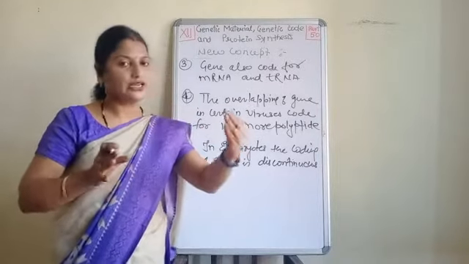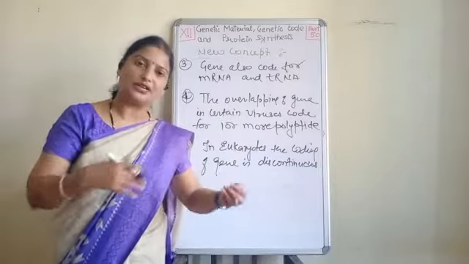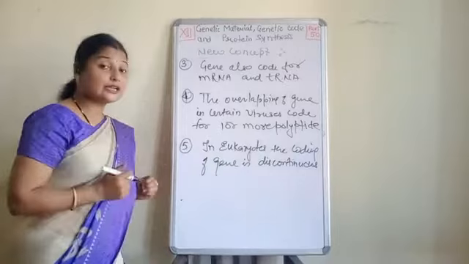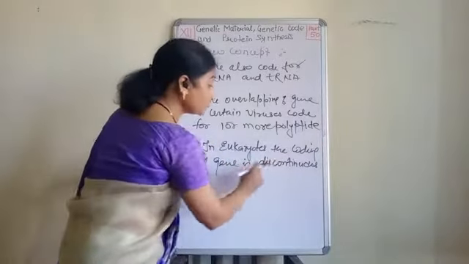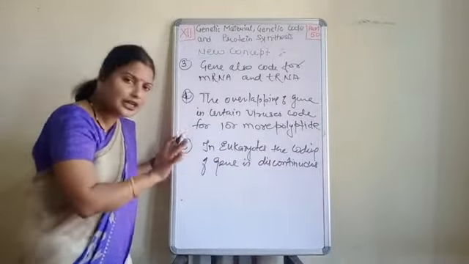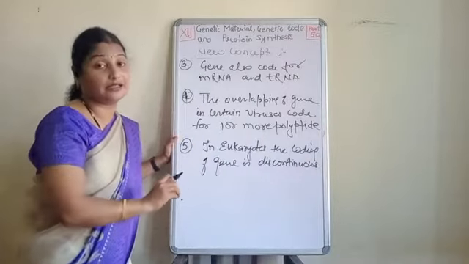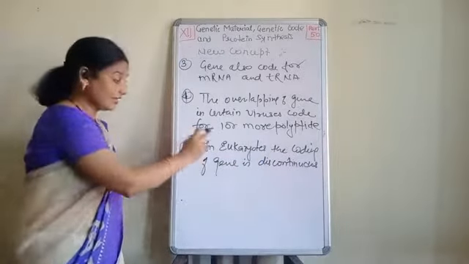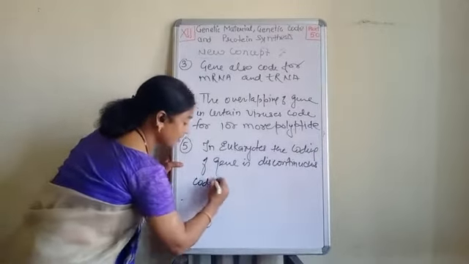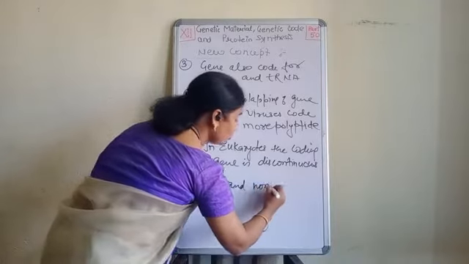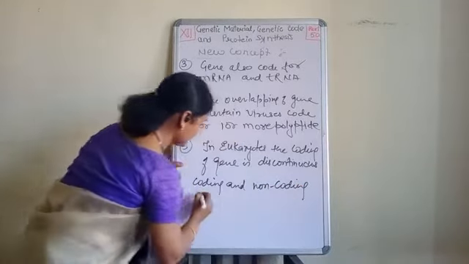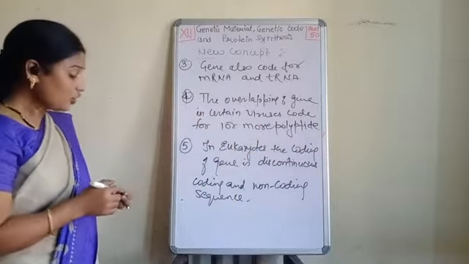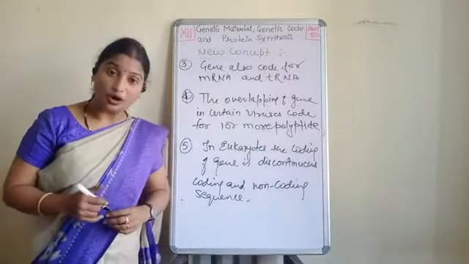We can get the exons as well as the introns, the coding as well as the non-coding part. So we can say that in eukaryotes, the coding of a gene is discontinuous. Continuously it will not code for anything. Okay, so this is our fifth point. We can get coding and non-coding sequences. Okay, so this is all about the hypothesis of a gene.